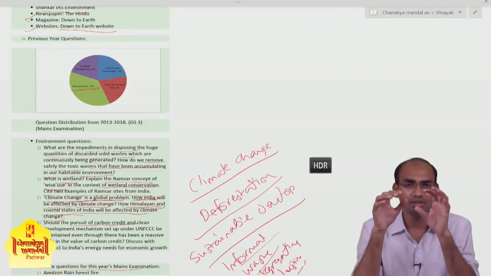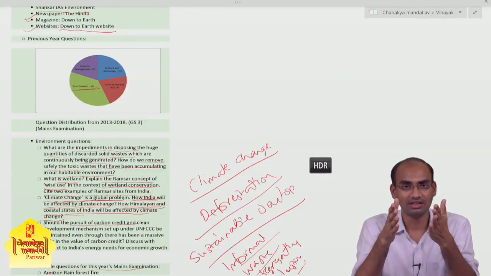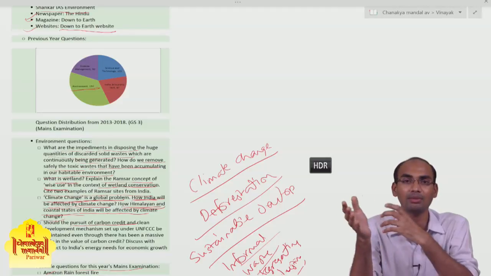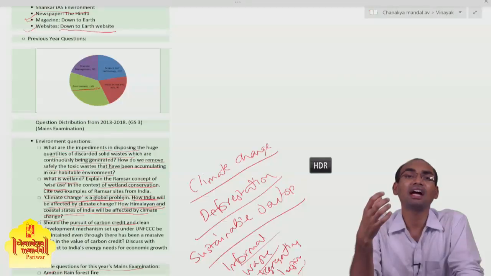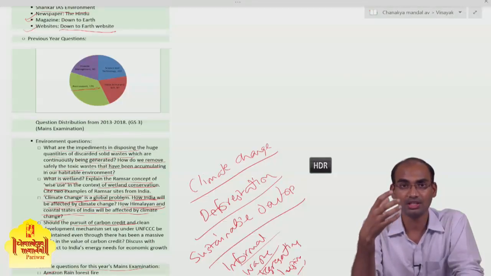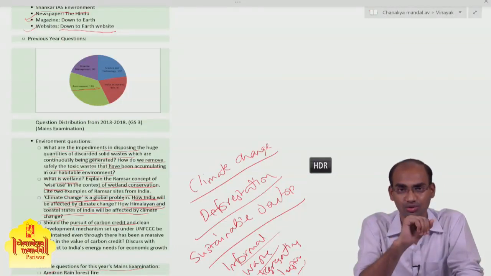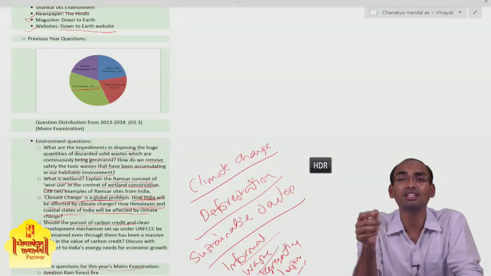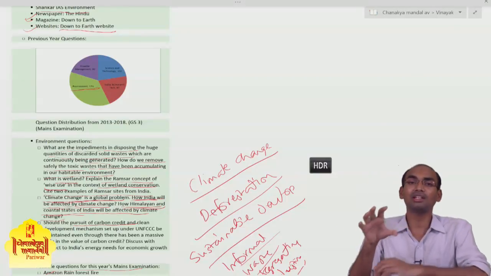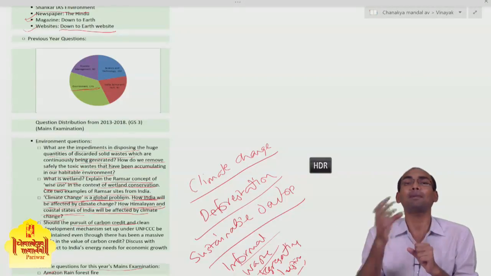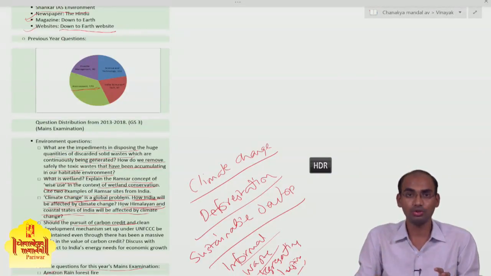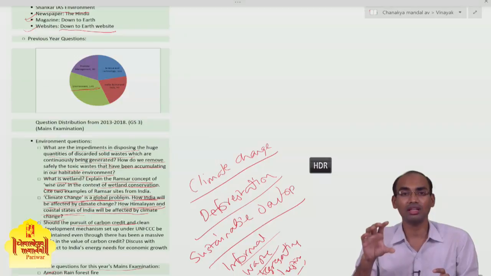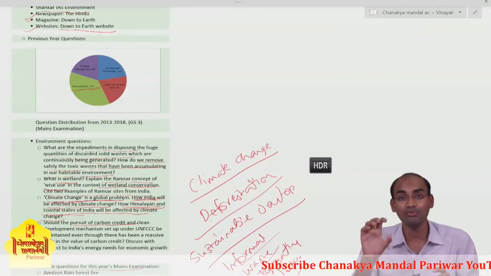If you think that the subjects geography and environment are quite boring, or you don't like them, or you don't understand them, try to read geography and environment from interesting sources. Try to study it from the case study point of view, and then get to the basics. Once you understand the case study, once you understand the applicability of this subject, the interest will be generated automatically. You don't have to invest special efforts for it.